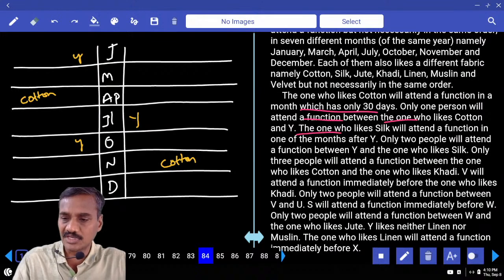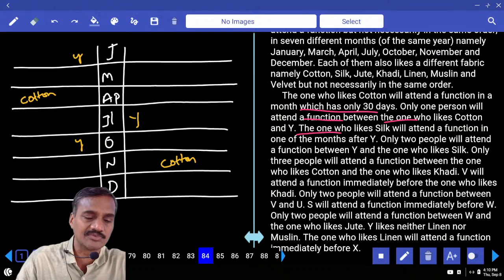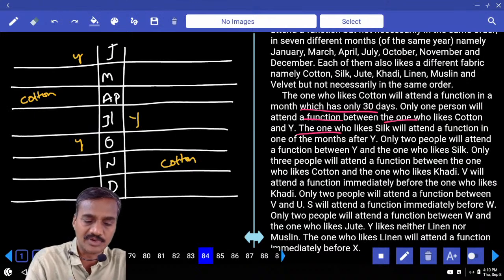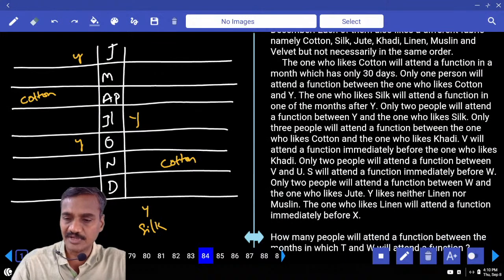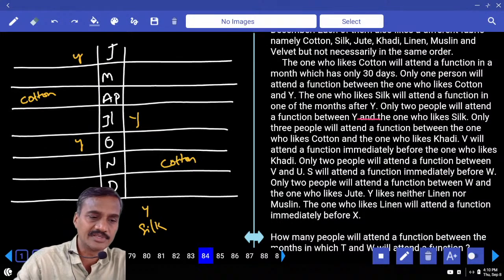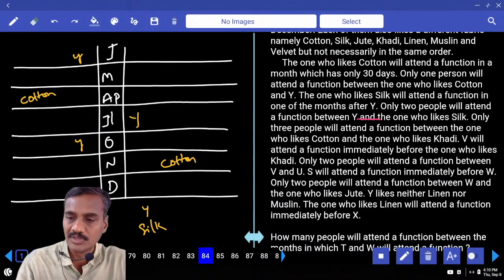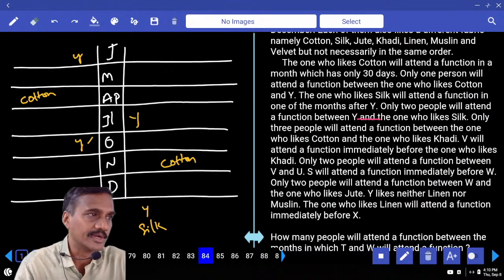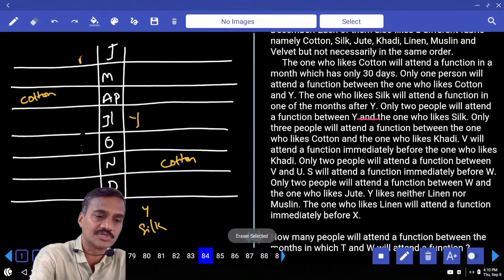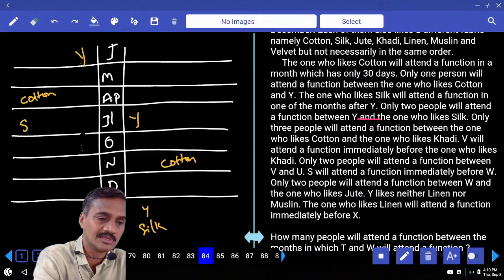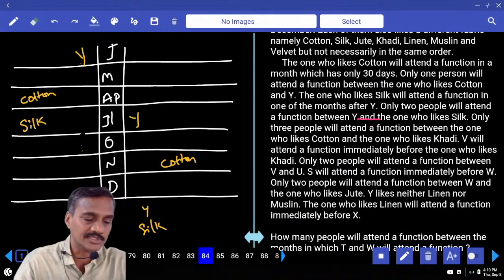And the one who likes silk attends a function in one of the months after Y. Only two people attend a function between Y and silk. Y and silk, there must be exactly two. If Y is here and two persons between Y and silk, hence Y cannot be at this place. Hence in the first case, Y is here and there are two persons between Y and silk. The one who likes silk is in the month of July.